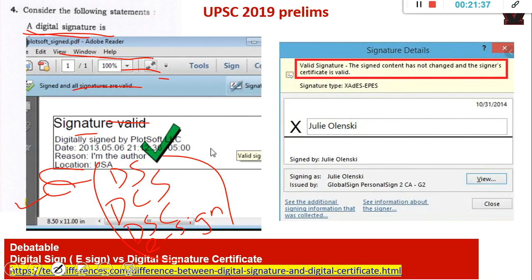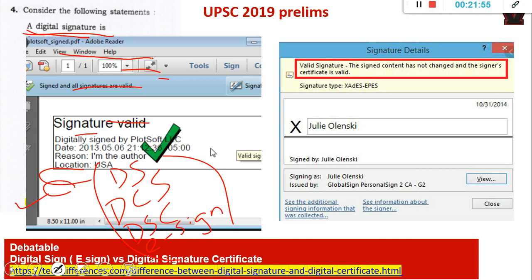So signature and certificate, it will look something like this. When you open a PDF sometimes, or if you are filing income tax returns, in that PDF at the end you will see a digital signature. So these are things which are there, but whether UPSC means just one thing or the combined thing, that is the one which is debatable.